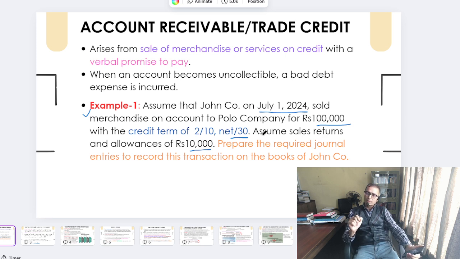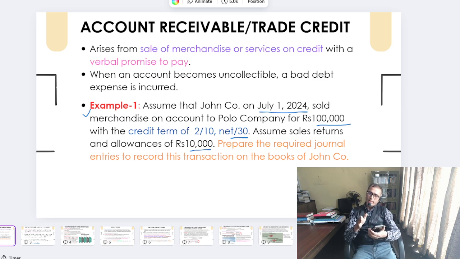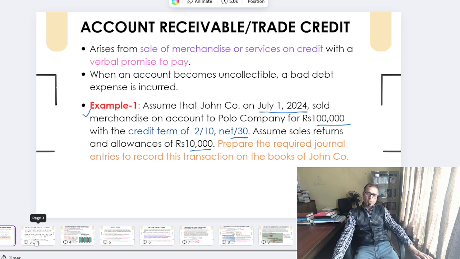That means cash realized by John company on July 11, 2024 is just 88,200, while the discount allowed would be 90,000 minus 88,200, that is 1,800, right? That is the discount allowed, or directly you can say 2% of 90,000, to account receivable, which is the 90,000. This way you could record the journal entry for example number 1, friends, which clarifies the concept of account receivable.